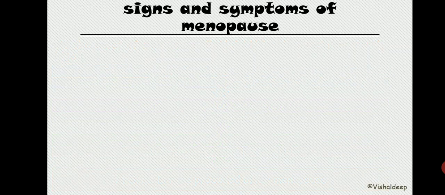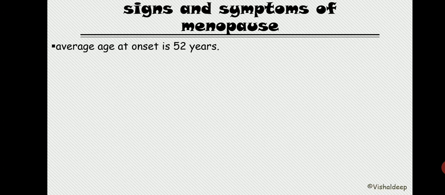Now what are the signs and symptoms of menopause? The average age of onset of menopause is 52 years. That particular figure I took from Ganong, so stick to this 52 years. This results from estrogen deficiency, which is the main cause of menopause. As the ova become atretic and degenerate, there is no more formation of mature follicles and no more synthesis of estrogen, and ultimately there is increased FSH and LH secretion.